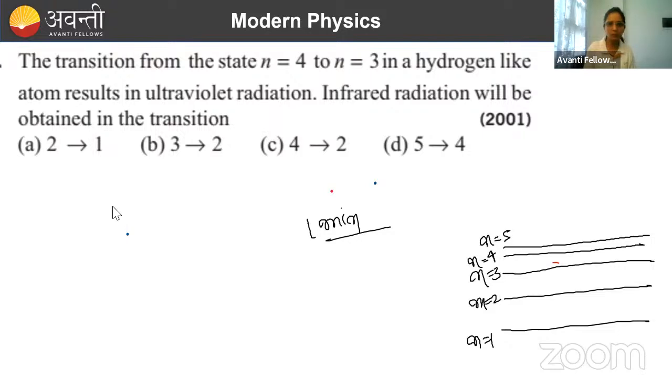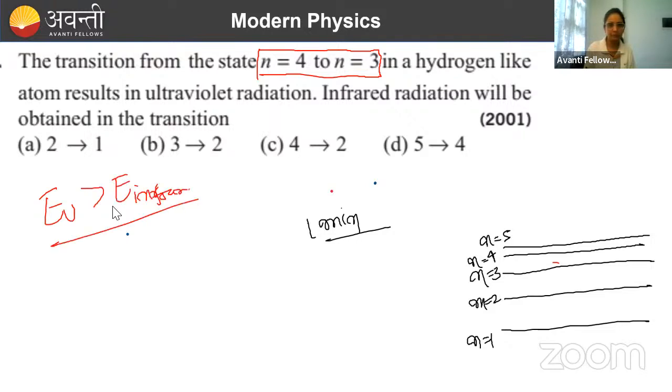अल्ट्रावायलेट रेडिएशन है ना, कब रिलीज हो रहा है? When electron is jumping from 4 to 3. So it's saying that in which transition we will get infrared radiation. Which radiation has more energy, infrared or ultraviolet? Energy of ultraviolet radiation is greater than energy of infrared, right? Just use this logic and get it done.